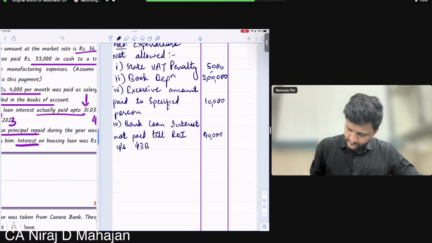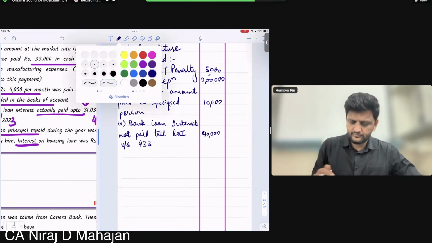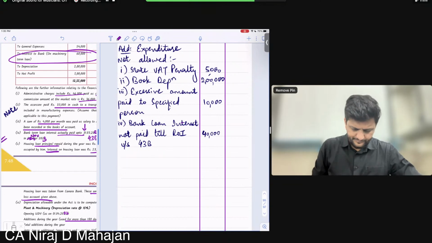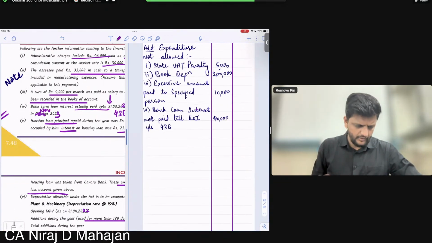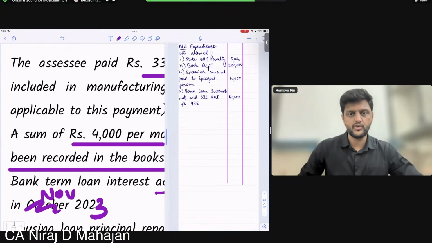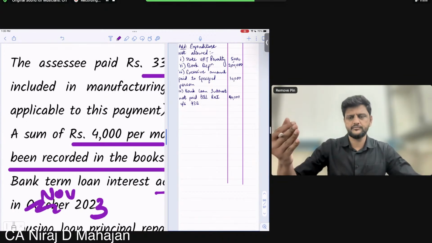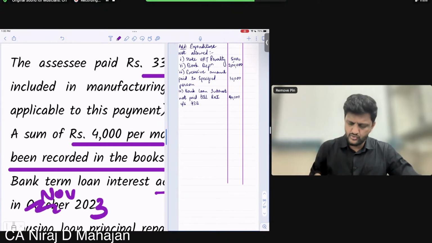All right, disallowed. Done. Disallowance is almost covered. Now look at this part. Which part? This your salary of 4,000 rupees per month was not recorded in the books of account, so we should give the debit. I will introduce the debit, I will insert the debit. So my net profit children will reduce. So less.